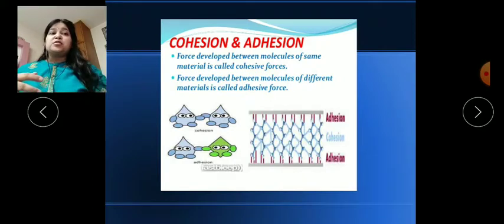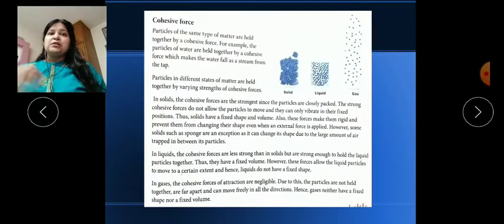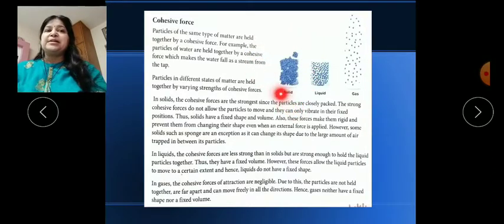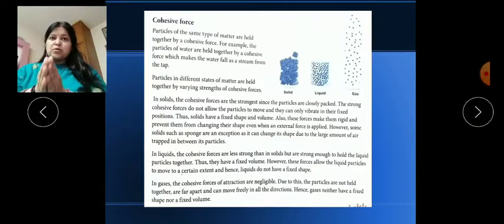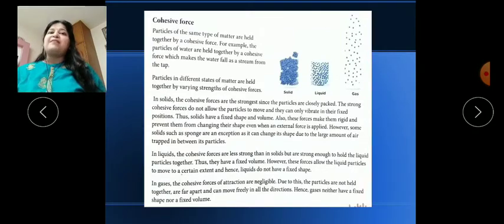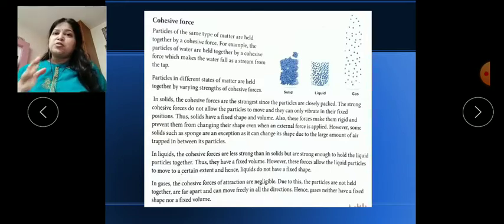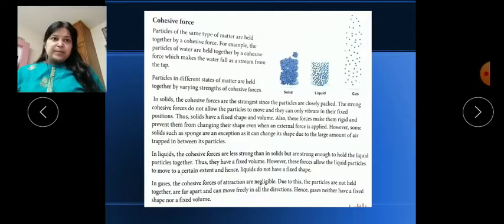In case of solid, as you can see in the first diagram, particles are tightly packed. Why? Because of the cohesion force of attraction. They have the highest cohesion force of attraction, and because of that they are closely packed.